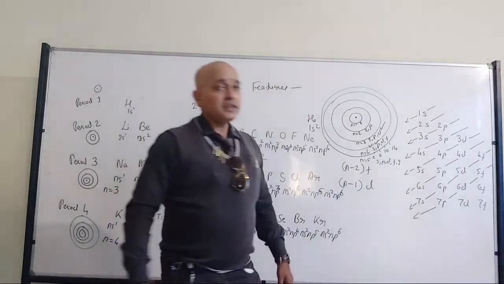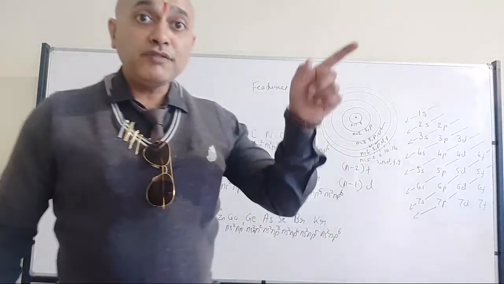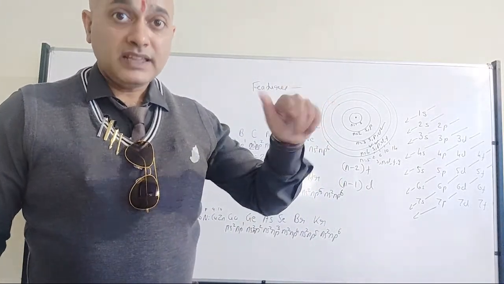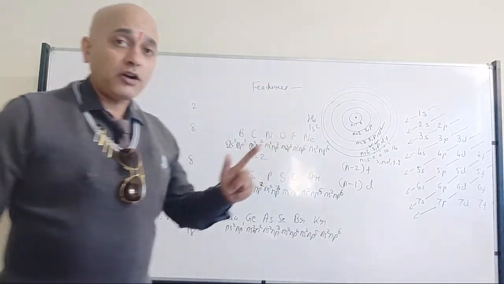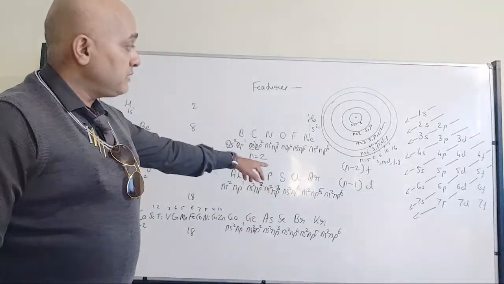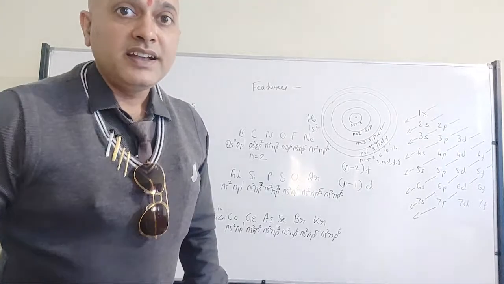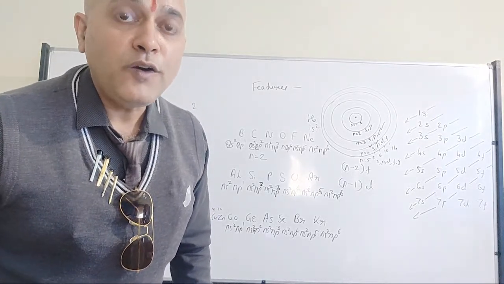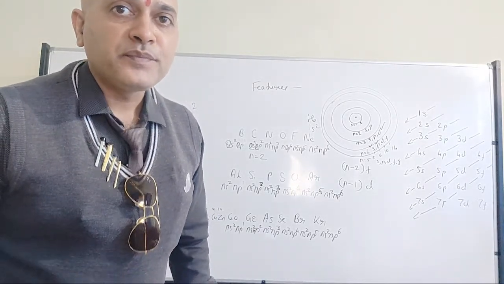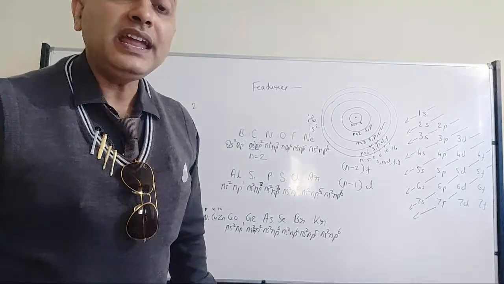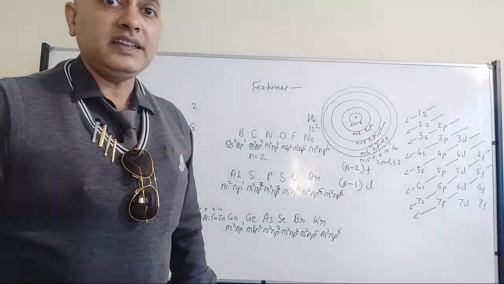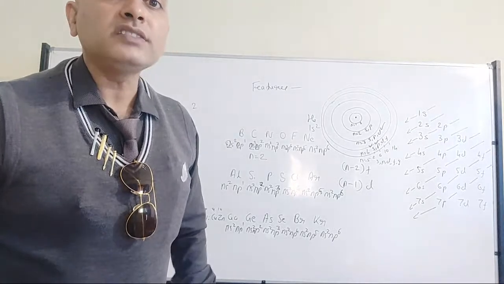But when it comes to period number 5, there will be filling of 4D. When we talk about period number 5, we will be talking about (n-1)d, that is 4D. So how many? It should be 18 once again. It should be 18, not 32.